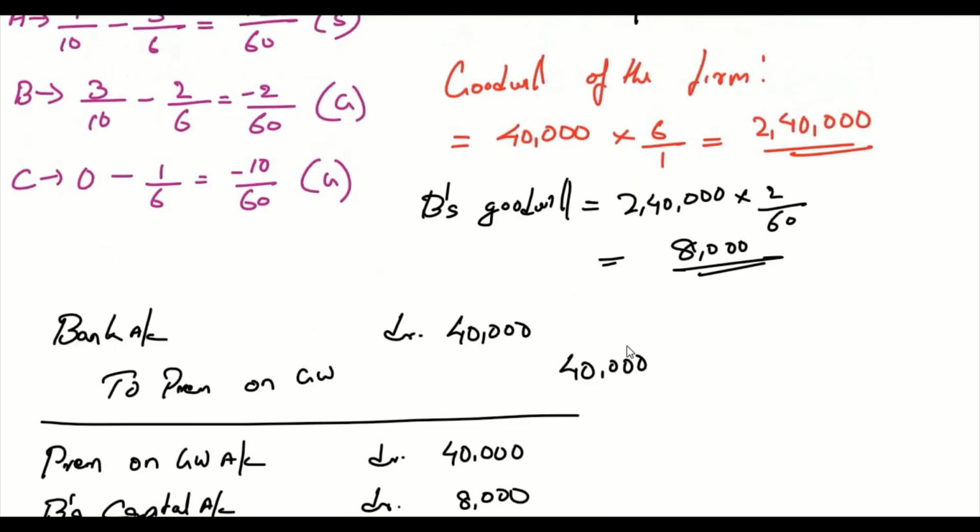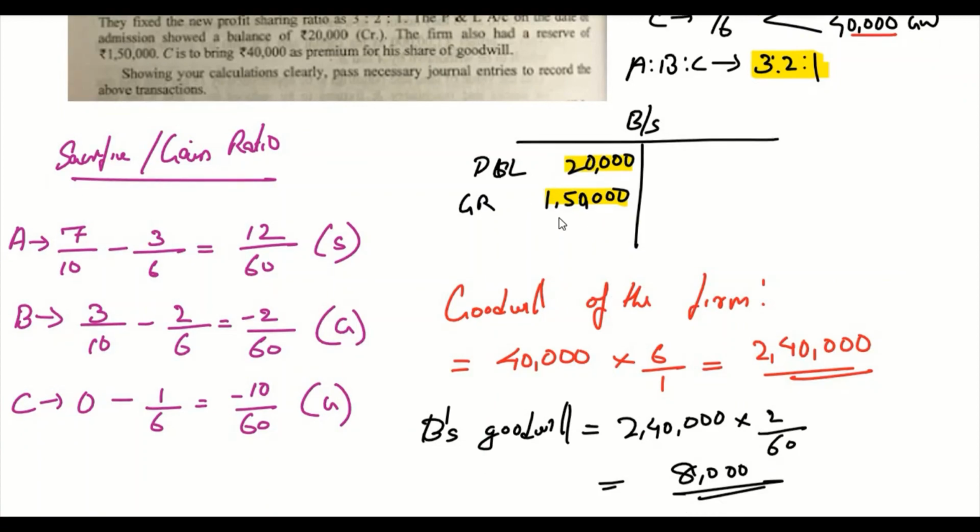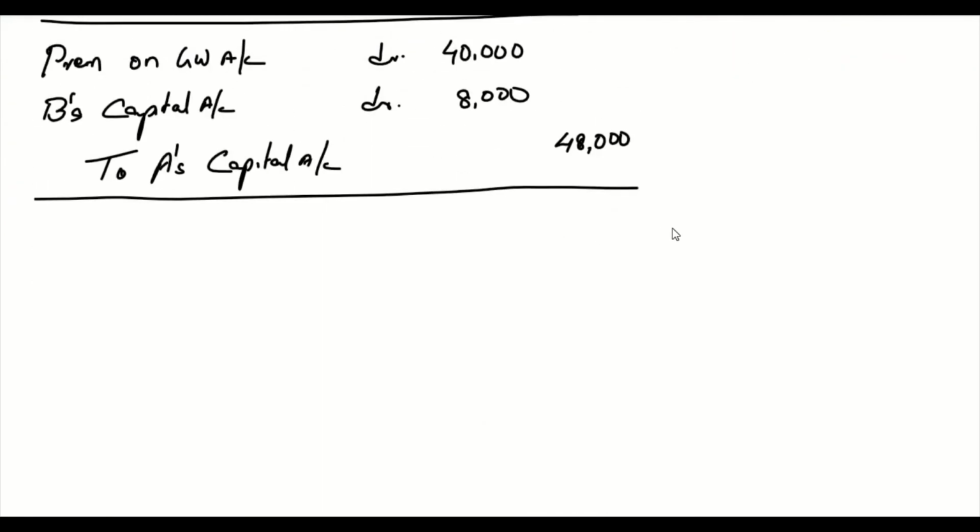Now we need to also understand that at the time of the admission, the balance sheet had a P&L account balance of 20,000 and a general reserve balance of 1,50,000. So this has to be distributed to old partners in the old profit sharing ratio. So the journal entry for that is P&L account debit 20,000, general reserve account debit 1,50,000.